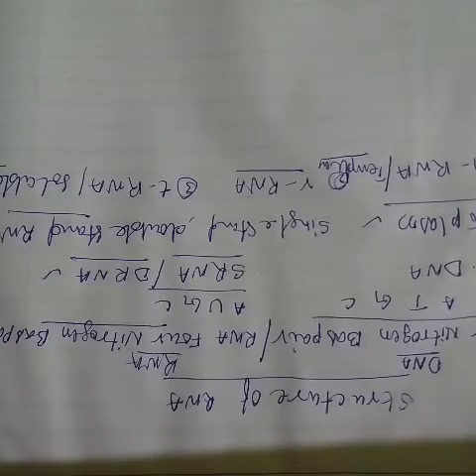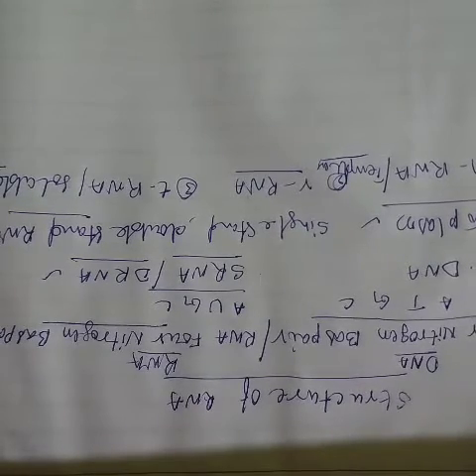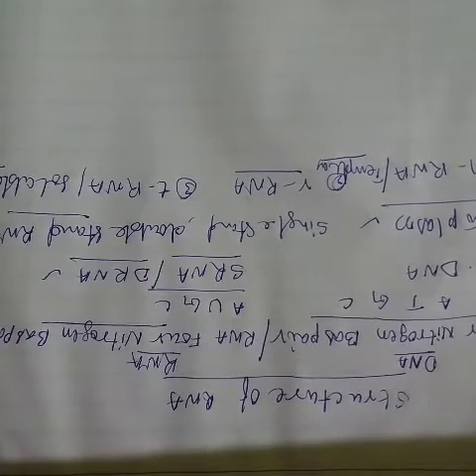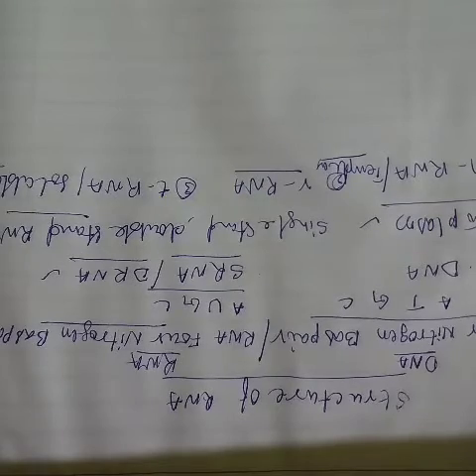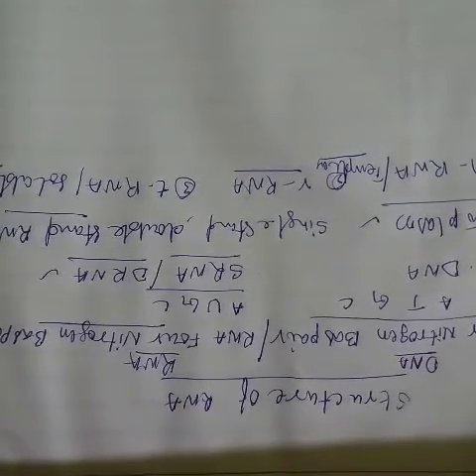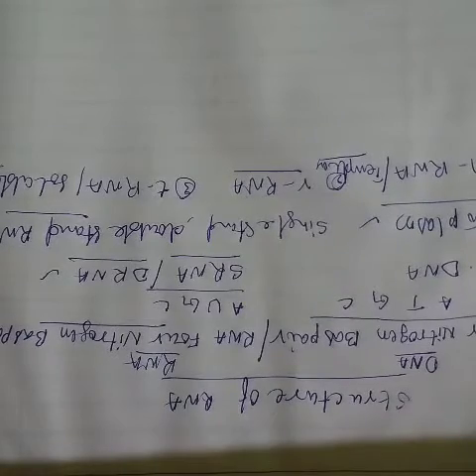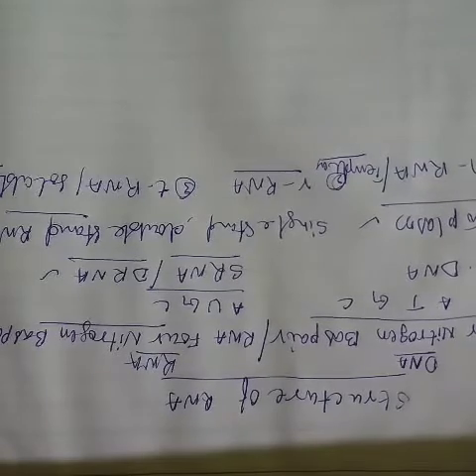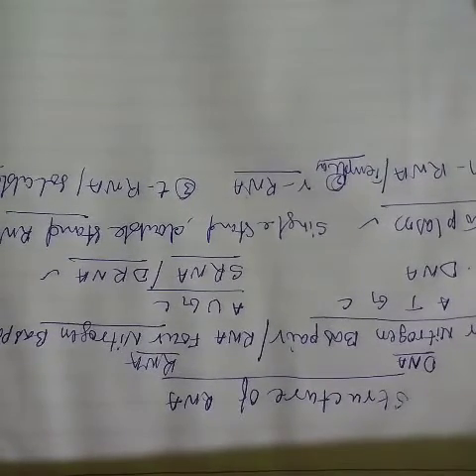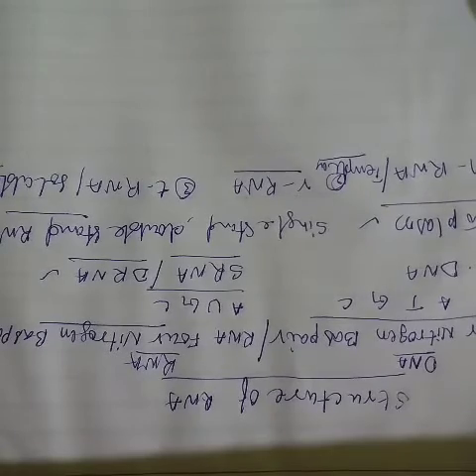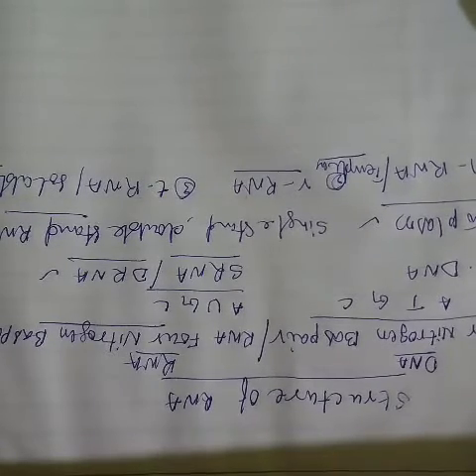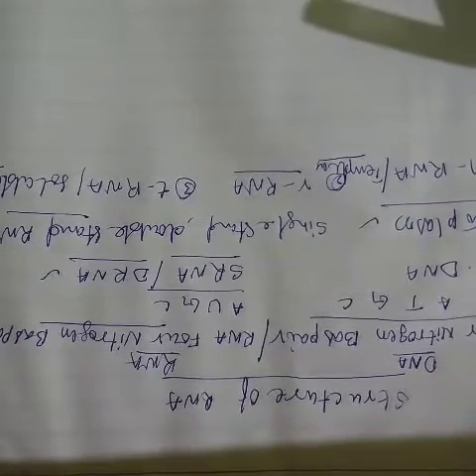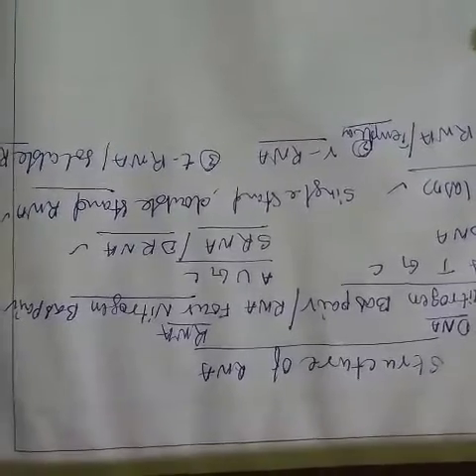So that's why RNA is a functional unit of the body of every organism, except viruses. Keep it in your mind. DNA contains genetic material, DNA contains information. But RNA contains the information in some viruses such as rhinovirus, H1N1 virus, coronavirus, and HIV virus. Those viruses contain their information in the RNA molecule.